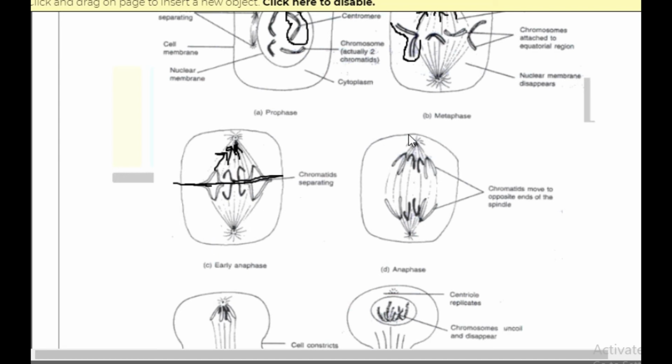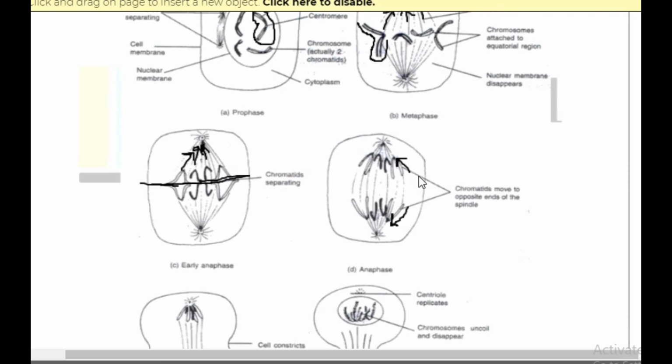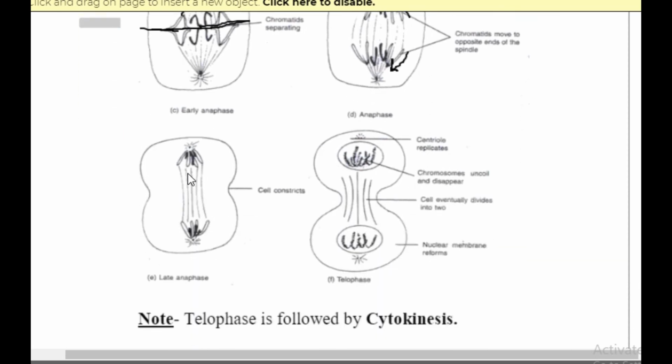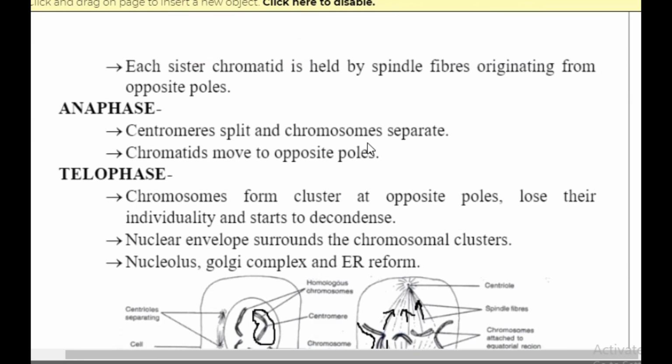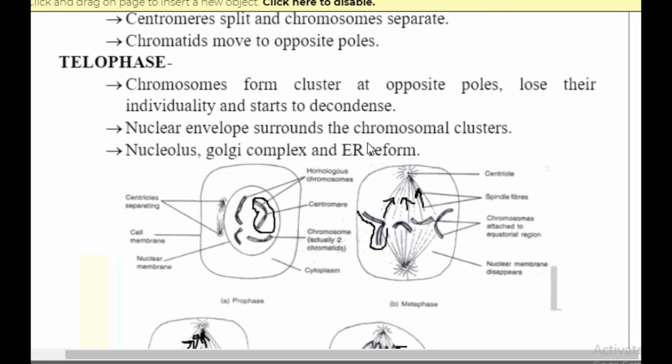In the actual anaphase, you see they have already moved almost towards the poles. The chromatids are approaching the opposite ends of the spindle. This is the direction of movement. They were arranged here, then they started moving here when the spindle fibers started attracting them. Late anaphase is when they have already reached the poles. This is one pole, this is another pole. It will be easy to understand, I hope, because all the centromeres have split and both poles have filled with chromatids now.